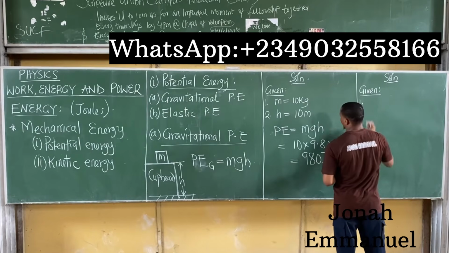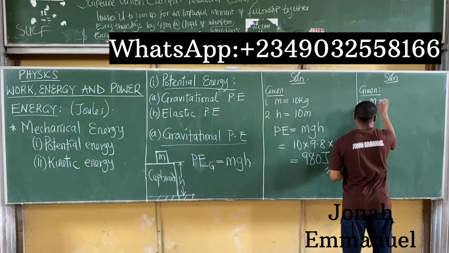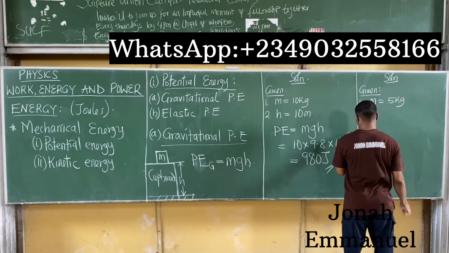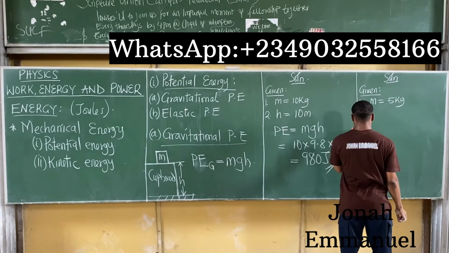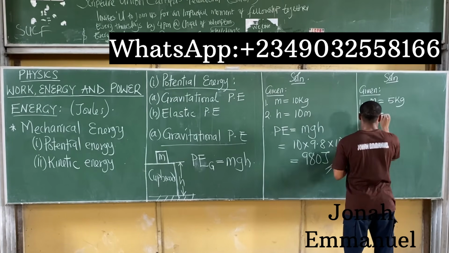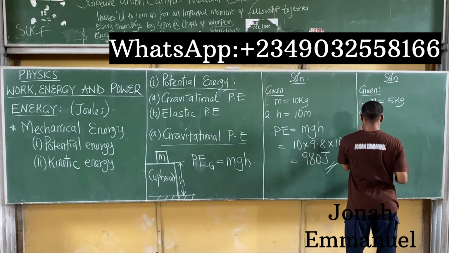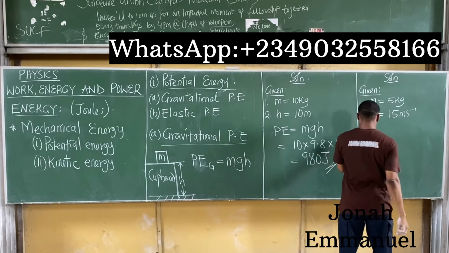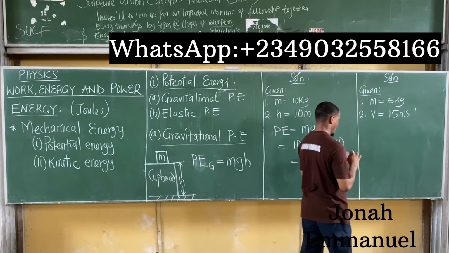The first thing they said, an object of mass m is 5 kilogram. They said it is moving at a constant velocity. Number two, velocity v is equal to 15 meter per second.